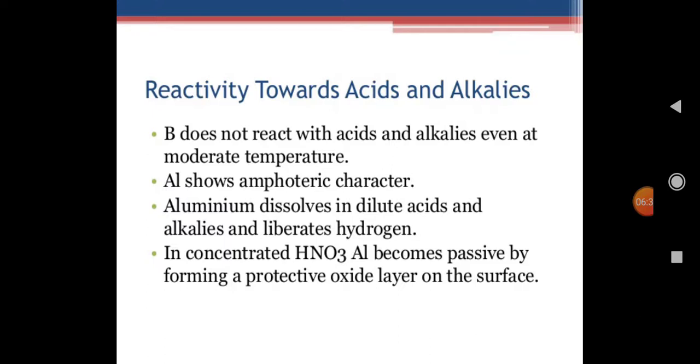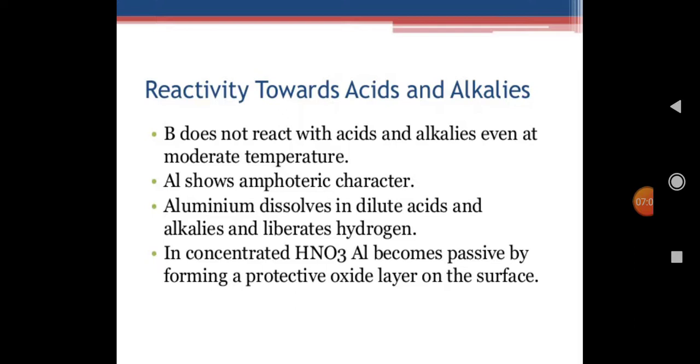Now, what is the reaction of group 13 elements with acids and alkalis? All the metals are able to react with acids and alkalis except boron. Boron does not react with acids and alkalis even at moderate temperatures. Aluminum shows amphoteric character, which means aluminum reacts with acids as well as bases.